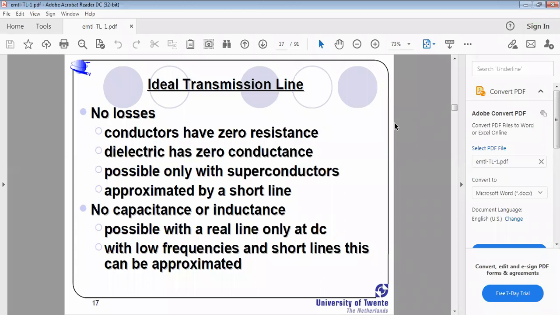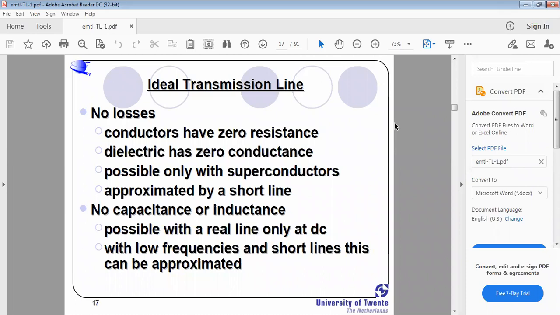When there is no resistance, or when there is infinite conductance, R equal to G equal to 0, then that is called the lossless condition.